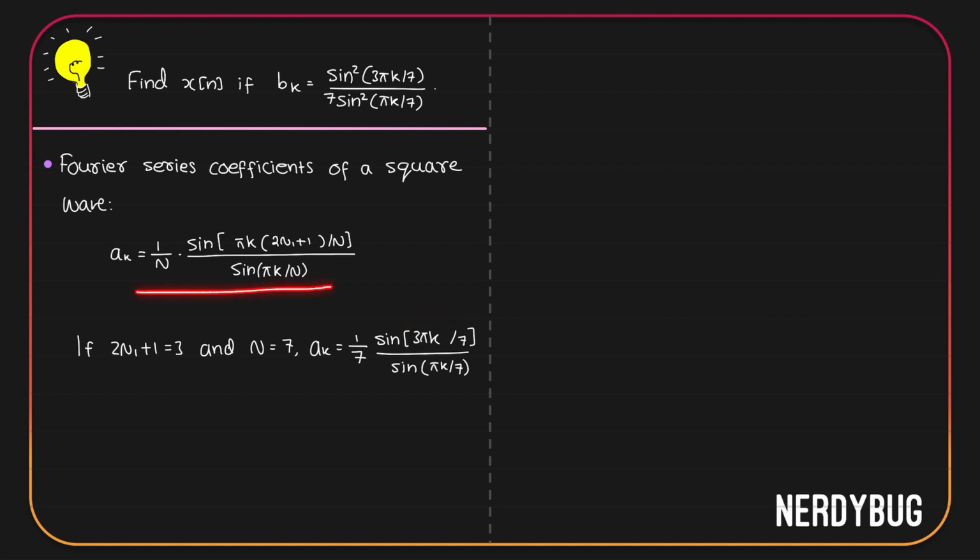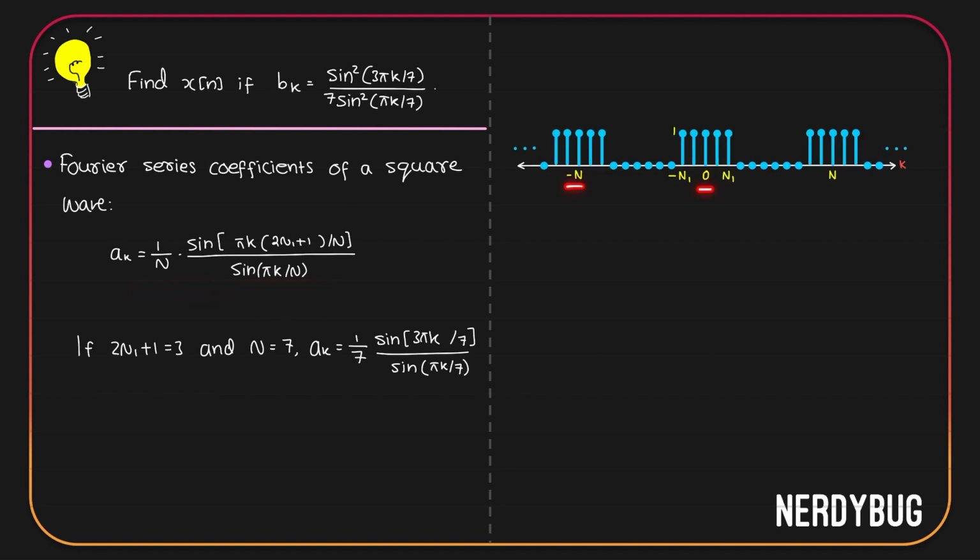This equation gives the Fourier series coefficients of a square wave that looks like this. Its period is n and it is 1 between minus n1 and plus n1. Let us compare with this one. Here n is 7. We took 2n1 plus 1 to be 3. So we can write n1 is going to be 3 minus 1 by 2 or 1.